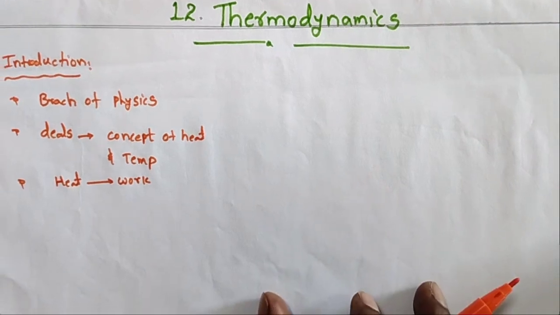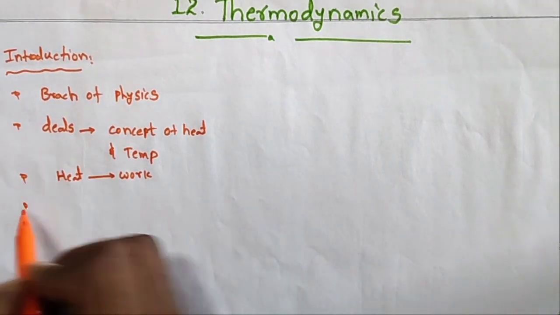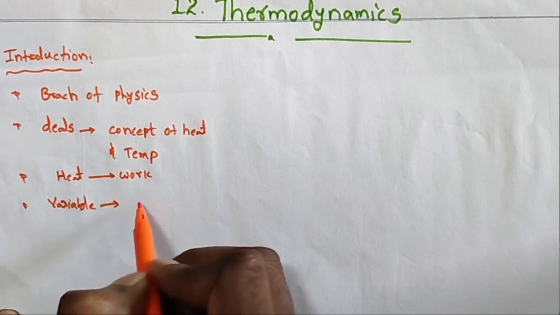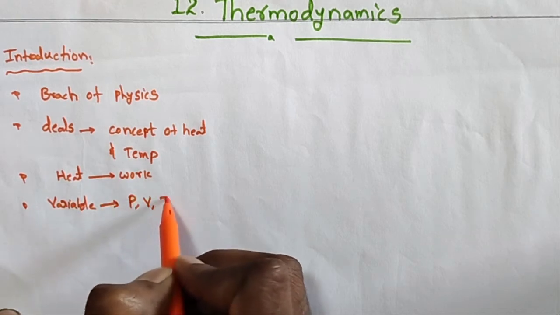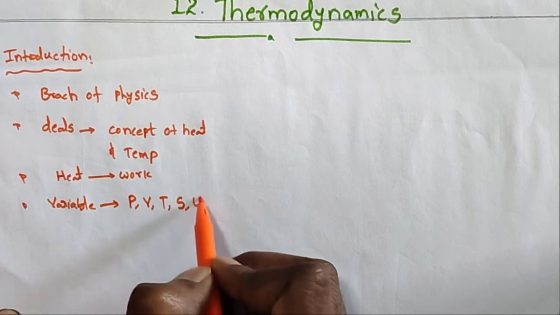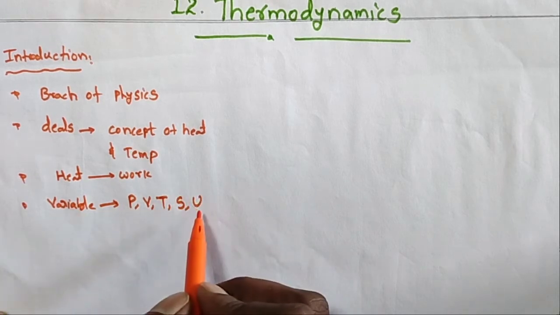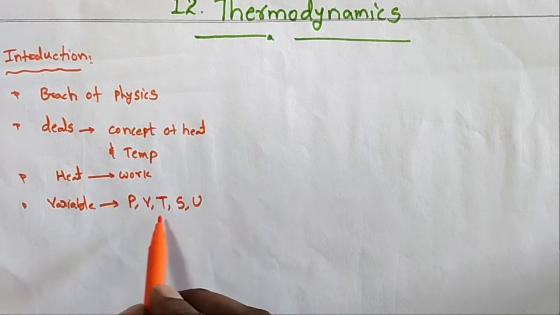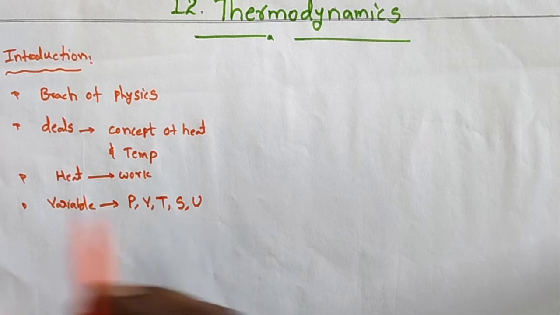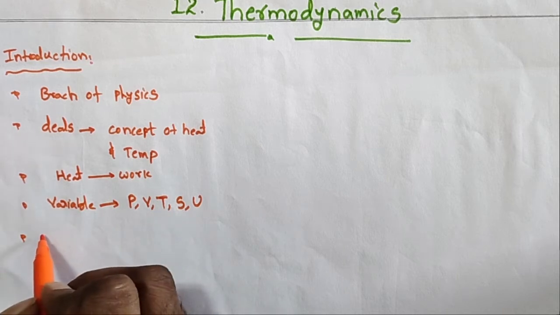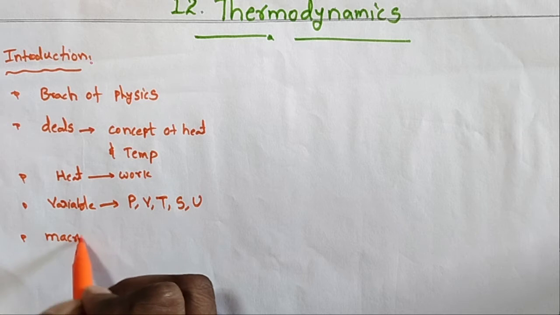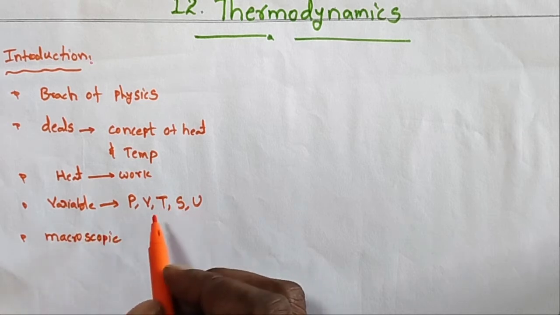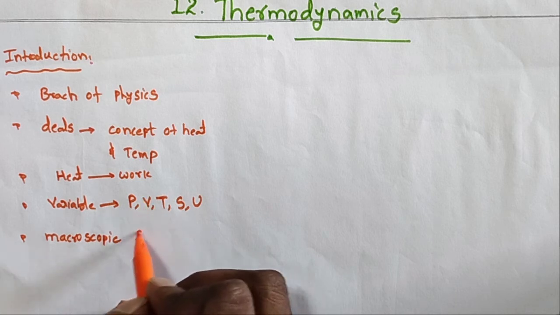So thermodynamics depends on some variables. What are the variables? Pressure, volume, temperature, entropy, internal energy. So these variables, these physical quantities, are used to explain thermodynamics, and it deals with macroscopic size.